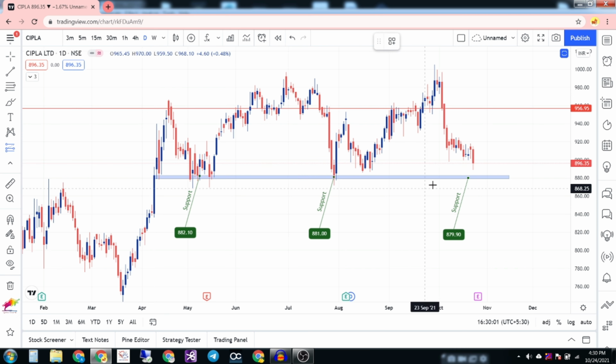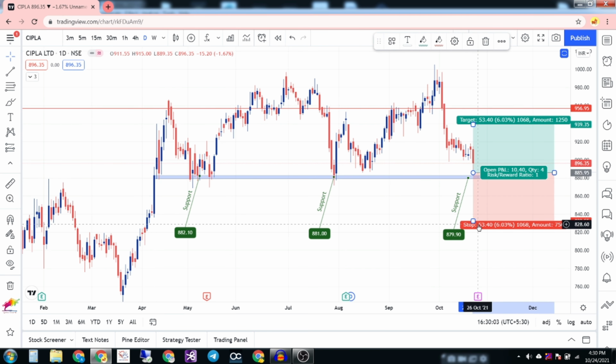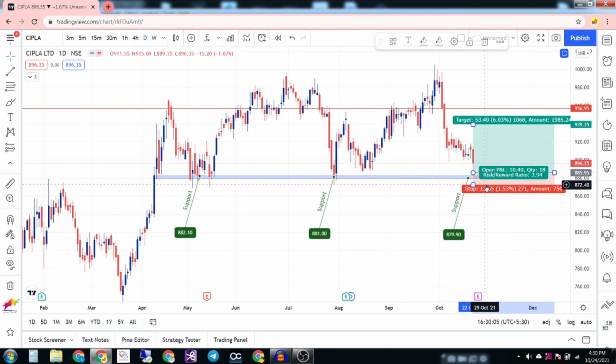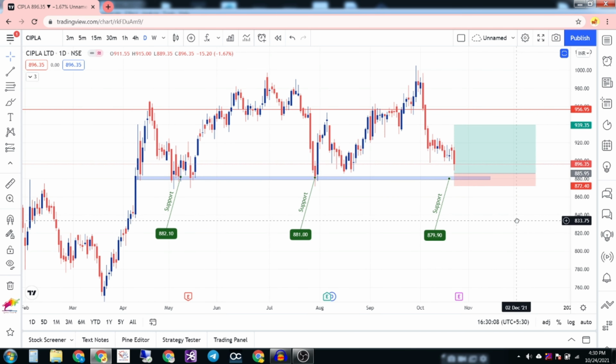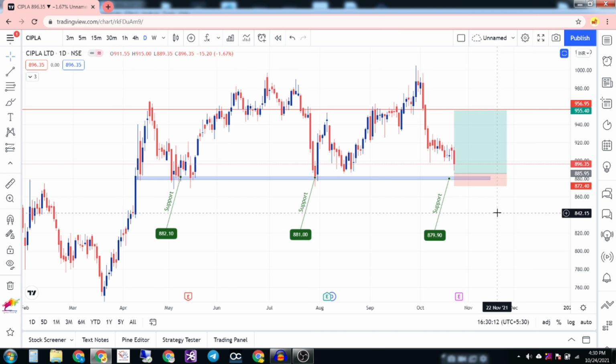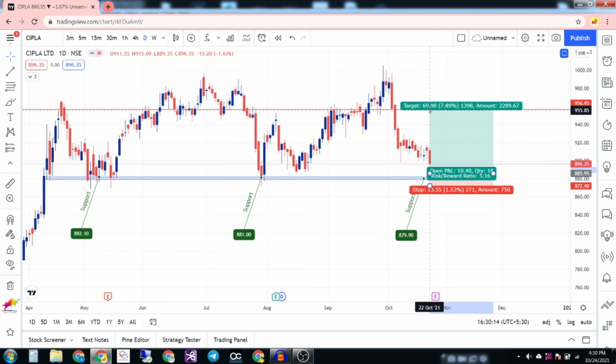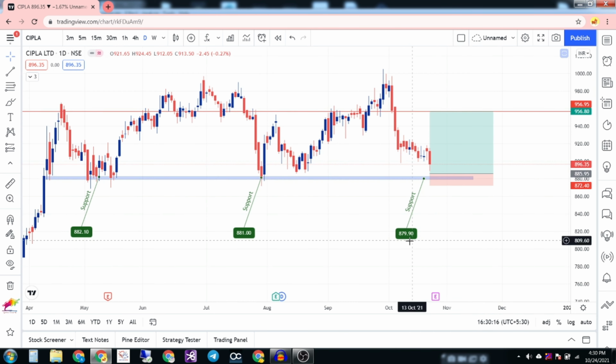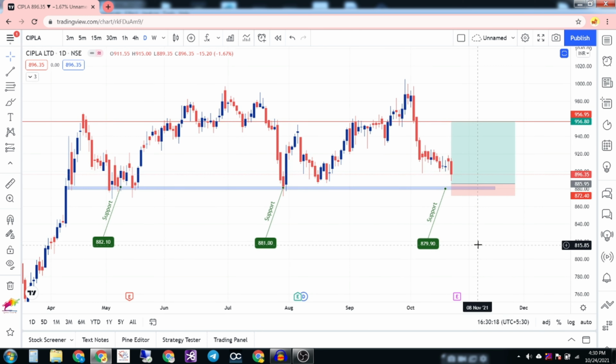So my entry will be here based on the candle closing and bullish structure, a kind of bullish engulfing or a hammer. After seeing that, I will enter here, and this will be my first target. I'm expecting Cipla, this stock, to go up. So let's see what happens.